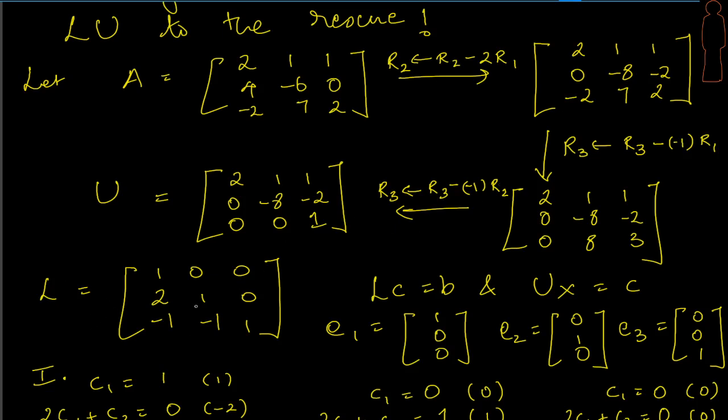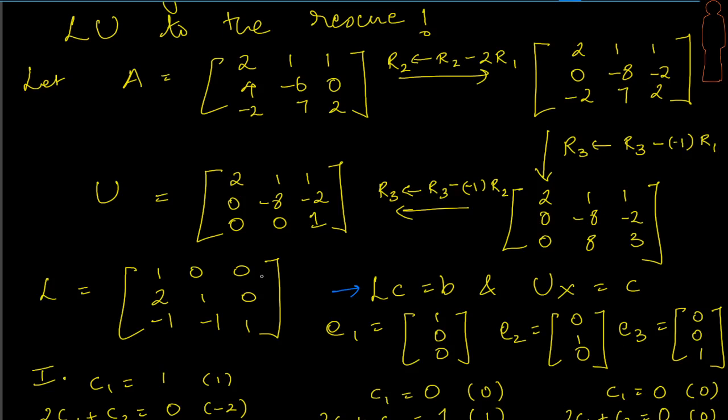Now that we have L and U with us, let us try and solve n linear systems of equations, or in this case 3 linear systems of equations. Remember how we solve. We solve first by saying let LC is equal to B, and then we will use UX equal to C, right? This comes from our knowledge of LU factorization. When you say LC is equal to B, who is the right hand side here? Remember what we discussed a little while ago. We said the right hand sides are going to come from the columns of the identity matrix, right? What are the columns of the identity matrix? Here it is: 1 0 0, 0 1 0, 0 0 1 for a 3 by 3 matrix.